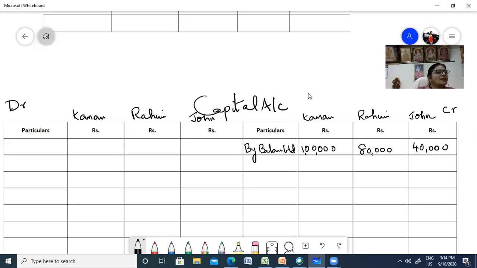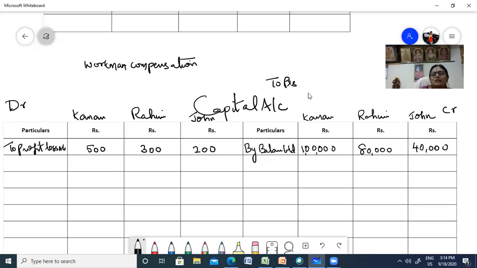Now you have to share the revaluation loss first. So to profit and loss account. How much is profit and loss? Kannan got 500, Rahim got 300, John got 200. Right. Now two things you had in your capital account. That is your workman compensation, and you had a loss to profit and loss, right? This is your loss. You have workman compensation account.